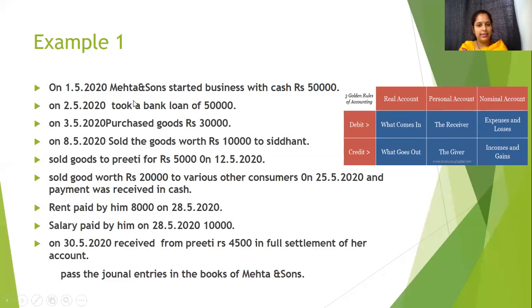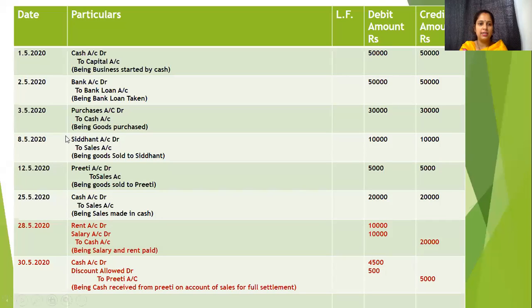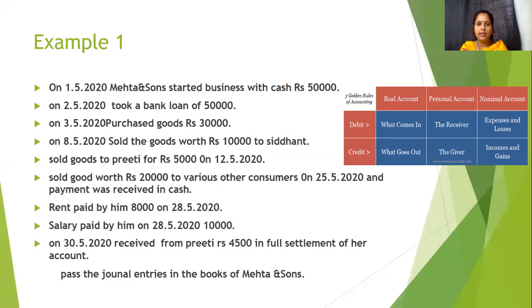Bank loan is again a representative personal account, the giver of 50,000, so it will be credited. So bank account debit to bank loan account, and in this manner we will post in the journal. Bank account debit to bank loan account, we write the amount and the narration, being bank loan taken on the date we have mentioned here. Again, on 3/5/2020, purchased goods rupees 3,000.